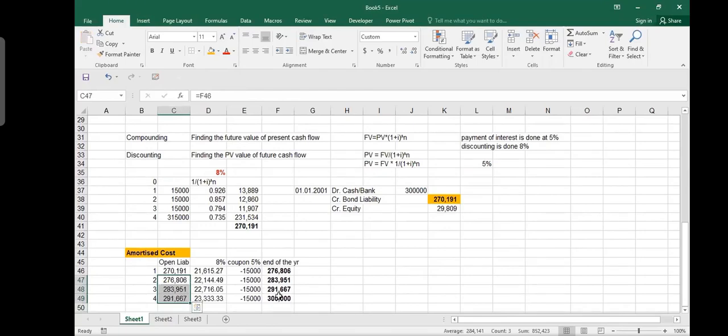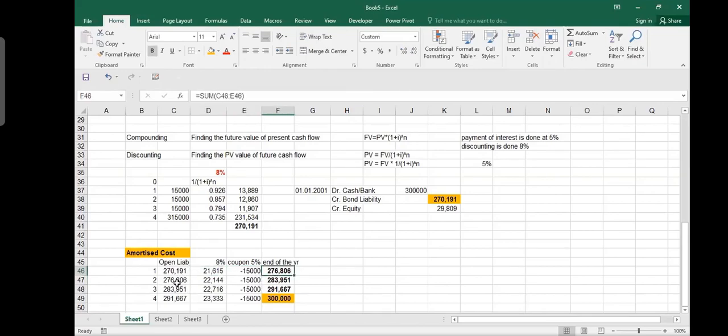Now, what do you see here? At the end of year 4, you will have 300,000 in your books as a liability. So what happened in year 1? You said that my liability is 270. I should have paid at 8% because I discounted at 8%, but I'm paying 5%. So this is the interest I should have paid. This is the interest I am paying.